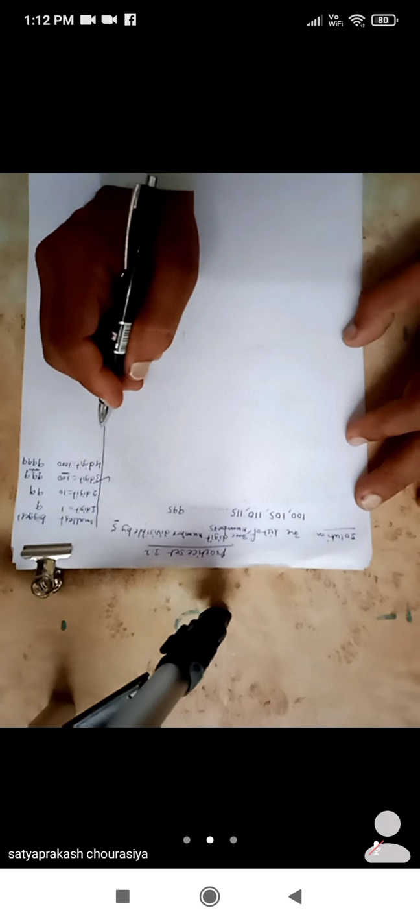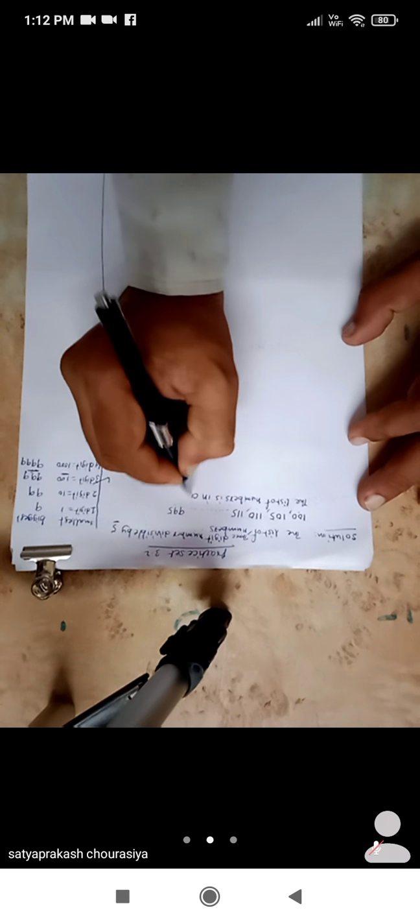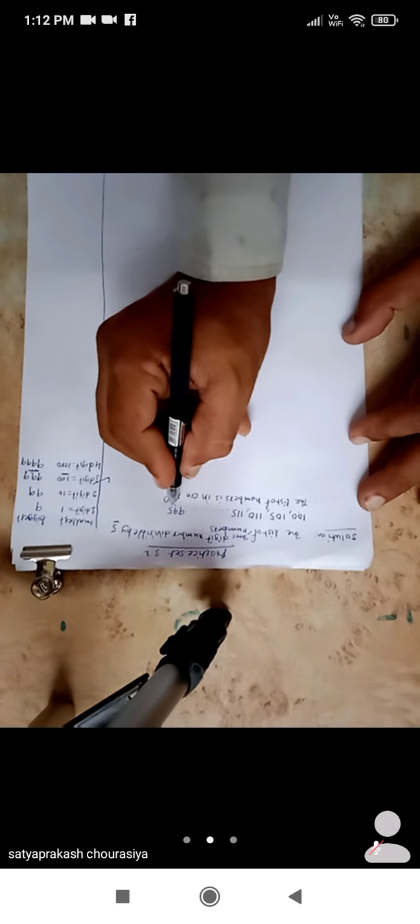Now see, there is a difference of 5. Here 100, 105, 110, 115. So the common difference is 5. That's why this is an AP. Here you have to write: the list of numbers is in AP, the list of numbers is in arithmetic progression.